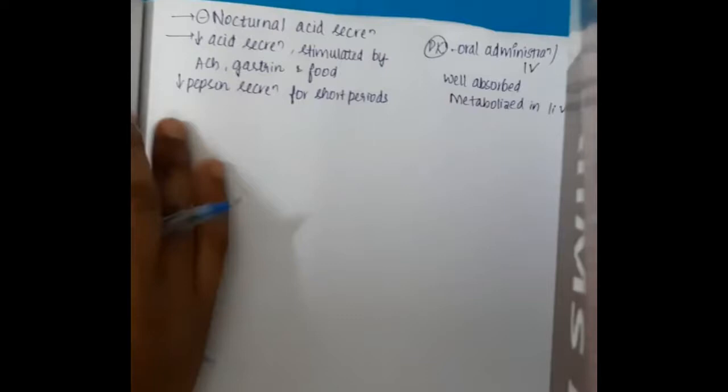If you see the pharmacokinetics, they can be given by oral administration or IV administration. These drugs are well absorbed and metabolized in the liver, and they are secreted in the milk.